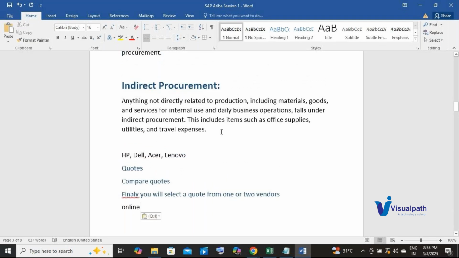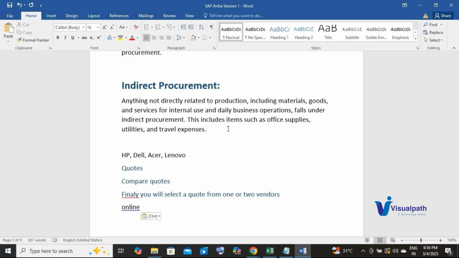That's how Ariba was brought into the world. Based on that strategy, to do away with paperwork, to bring in transparency, to expand the savings of a given organization in procurement, and to optimize procurement activity, Ariba was developed in the year 1996 in the US.